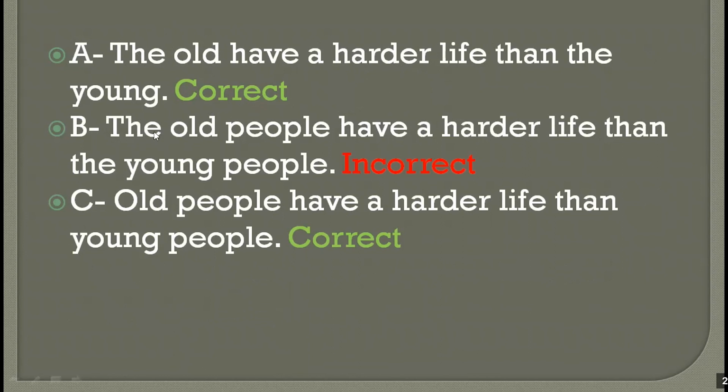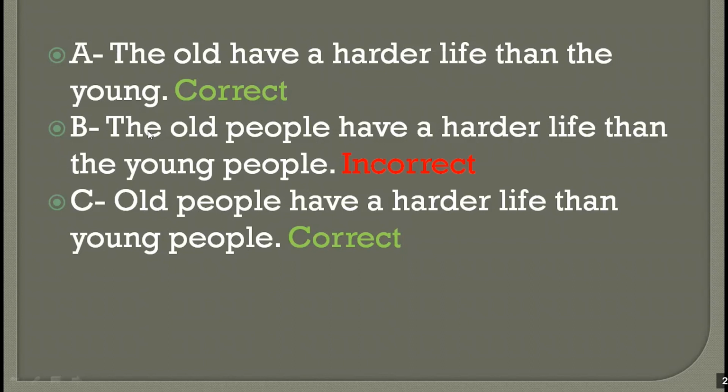Okay. Now, this one, the old people have a harder life than the young people. That's incorrect. Why is it incorrect? Because again, if you're talking about a group of people, you're talking about a whole class of people, you have two ways. Either use the plus the adjective or use the adjective plus the word people. That's it, without the. Old people have a harder life than young people.